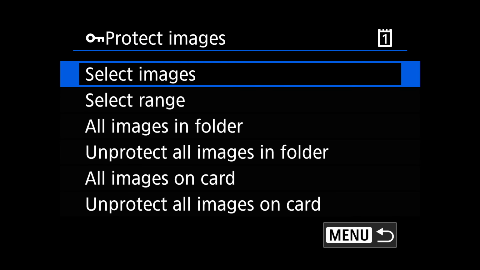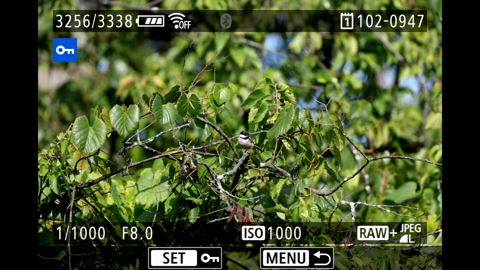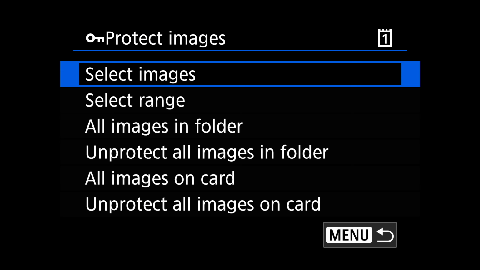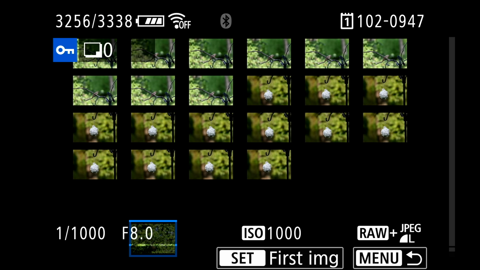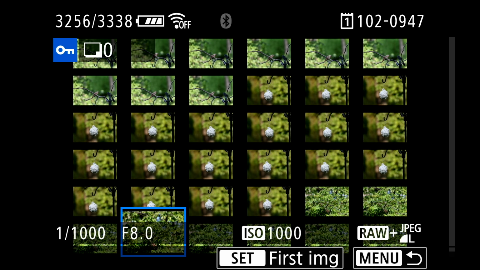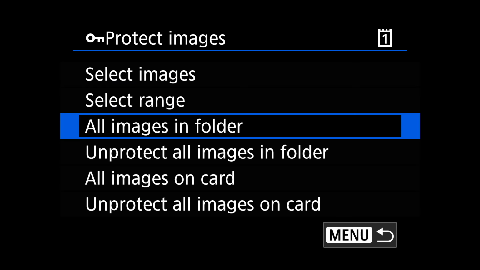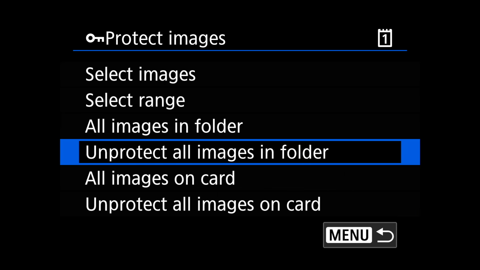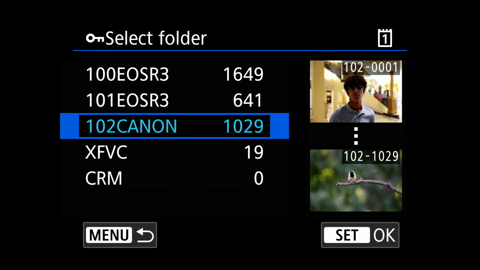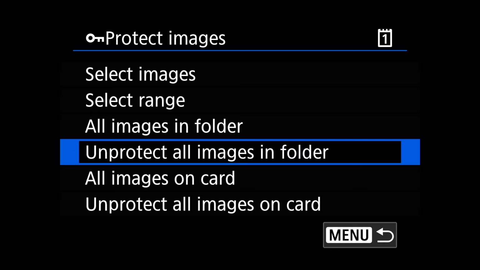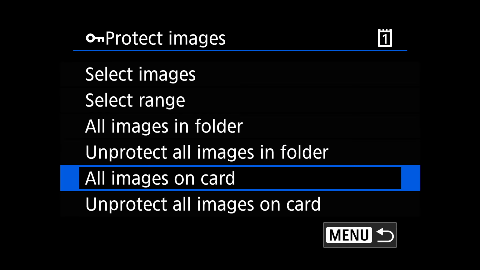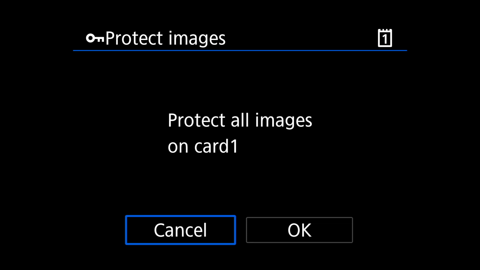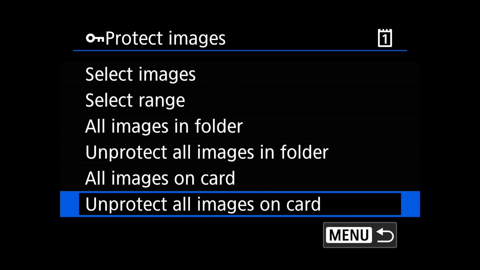So page 1, protect images. When you come in here, you can pick one image like that. Or if you hit menu again, you can come back here. You can select a range of images if you like. Pretty simple. You can select all images that are in a particular folder. You can unprotect all images in a folder, that's what it is right now. I'm not going to do it. Or all images on a card, which means every single folder, not just one folder. And you can unprotect all images on the card itself. What that means is every folder becomes unprotected.